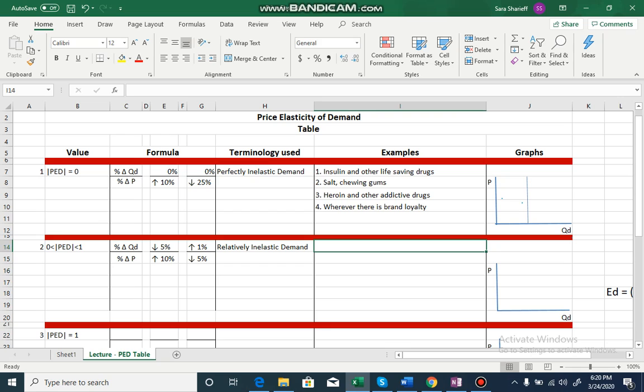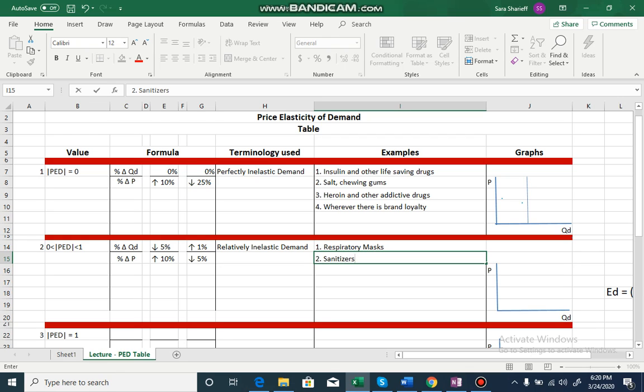What type of goods have a relatively inelastic demand? I would like to begin this list by listing two very important products which have a very inelastic demand these days. What are those? Any idea? First, we have respiratory masks and sanitizers.